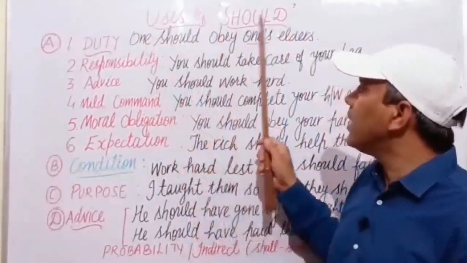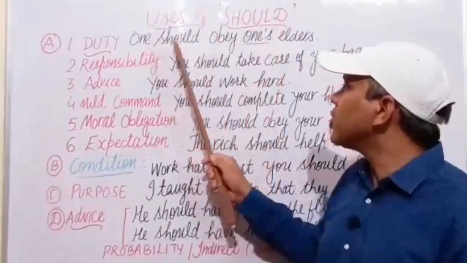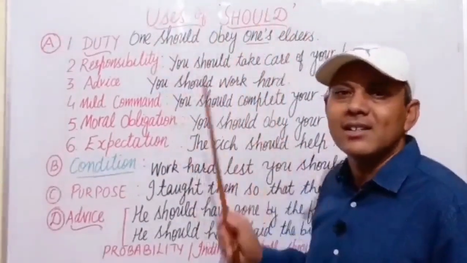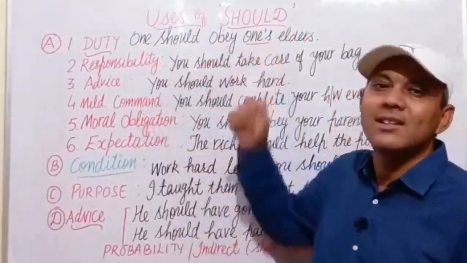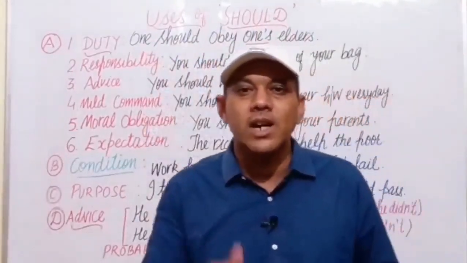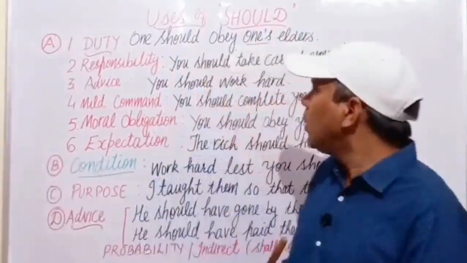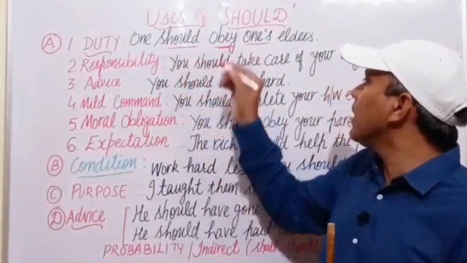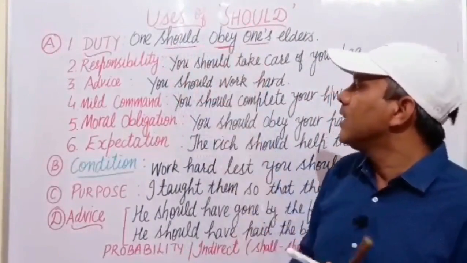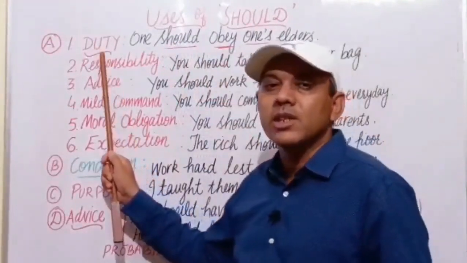She should obey her elders. They should obey their elders. In the same way, one should do one's duty. So, here the modal verb should is used before the main verb obey to express the duty.